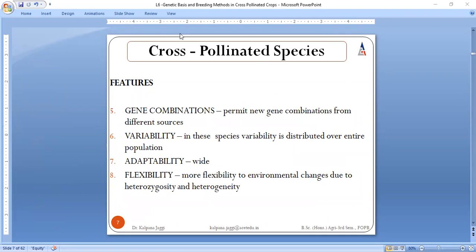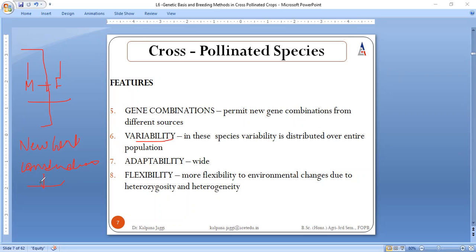Further, because now mating is taking place between the male part of one flower and the female part of another flower, there are chances of new combinations, because here genes are different, since the two belong to different flowers. So there are chances of formation of new gene combinations, right? If new gene combinations are there, obviously there are going to be variations within the population.